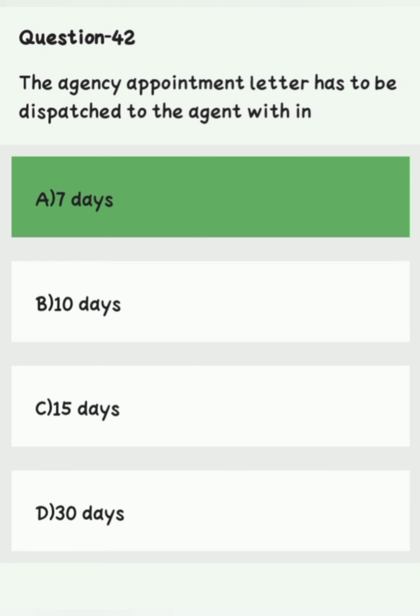Question number 42. The agency appointment letter has to be dispatched to the agent within a option A 7 days, option B 10 days, option C 15 days, option D 30 days. Right answer is option A 7 days.